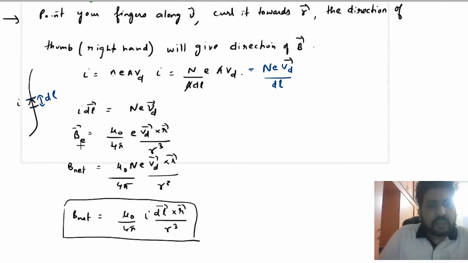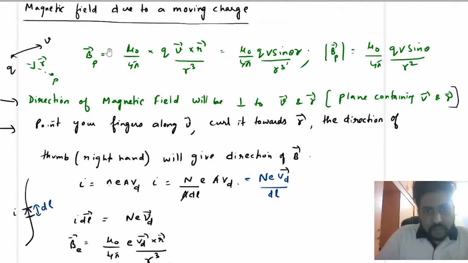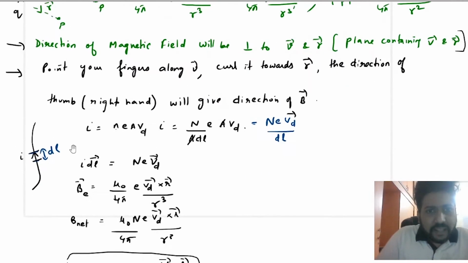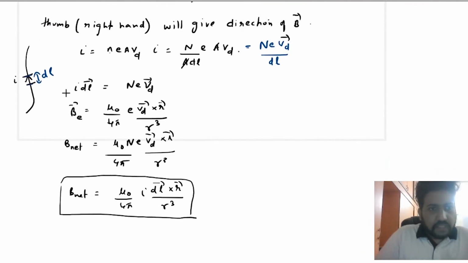Now you know that the magnetic field due to one electron, you can use this formula. The magnetic field due to one electron is equal to mu naught upon 4 pi q, where q is e, the charge of electron, vd cross r upon r cube. We have used the same formula. We are assuming that all electrons are moving with average speed of vd.